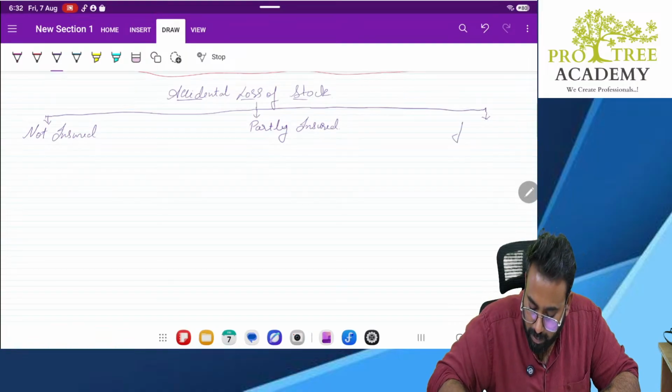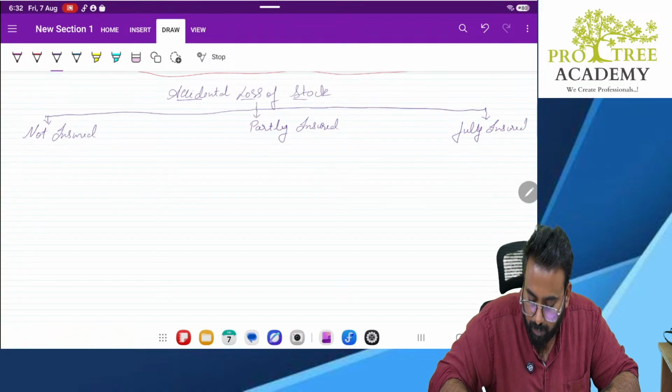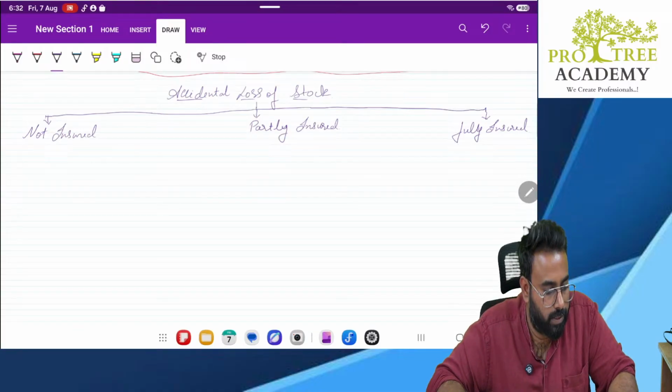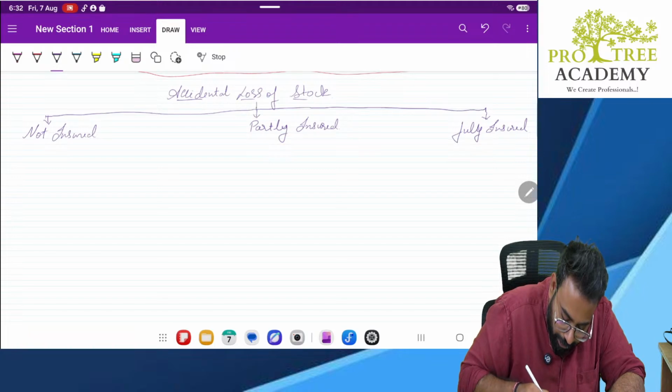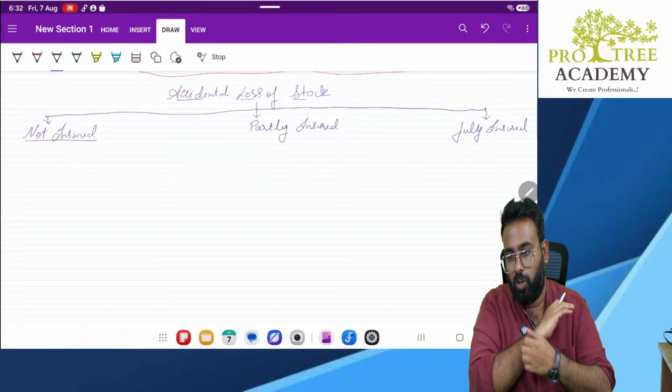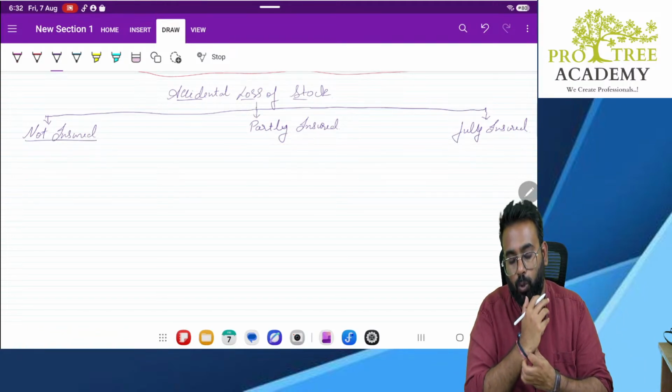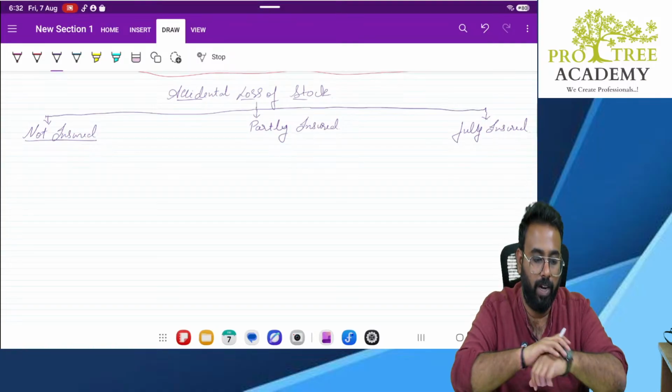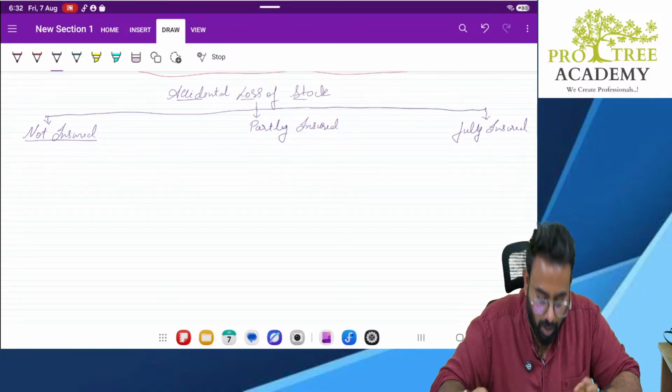And here it is fully insured. Now, in case of not insured, that means your stock is not at all insured. So if you lose the stock due to fire or an accident, it is going to be your loss.